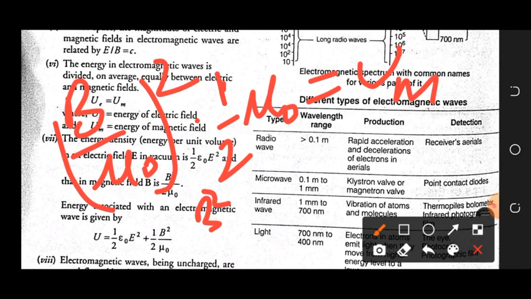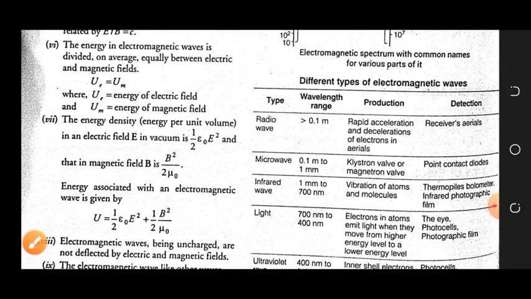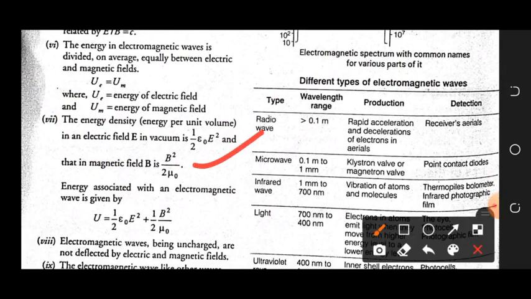Now one mu 0 will be cancelled out, but one mu 0 will remain, so mu 0 into 2. Now you can see this is B square upon 2 mu 0, that is written here. So this is the energy stored in the magnetic field and the energy stored in the electric field.